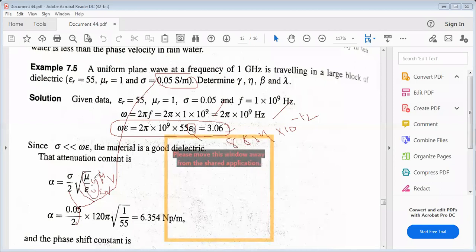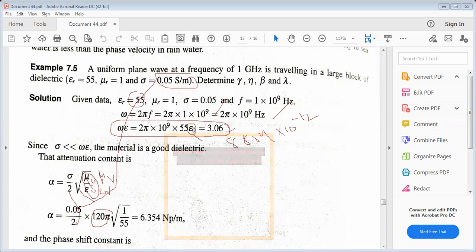Mu naught by epsilon naught is 377, into square root of mu r by epsilon r, where mu r is 1 and epsilon r is 55. So the square root of 1 by 55 gives 6.354 Napiers per meter. The attenuation constant alpha is always measured in decibels or Napiers per meter.